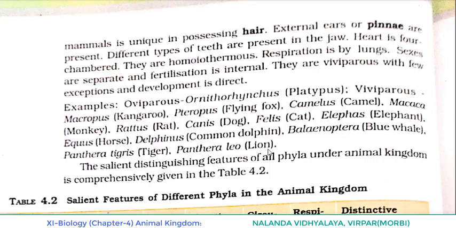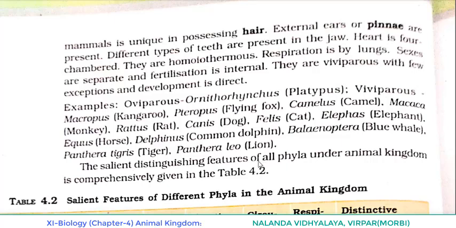Once again, see the examples, many are there. Only one we are seeing here in oviparous, that example is Ornithorhynchus platypus. Viviparous, many examples are there. So thus the class Mammalia is completed.